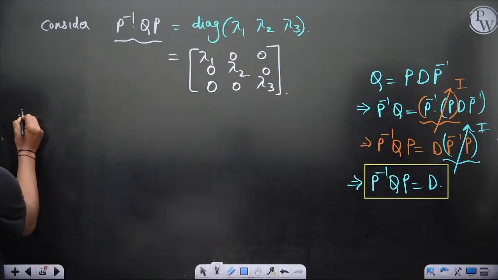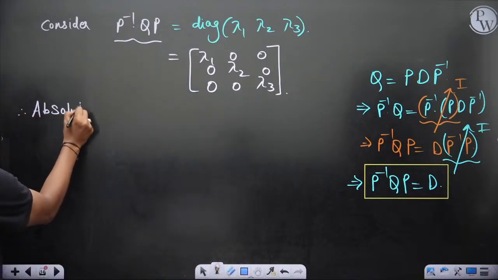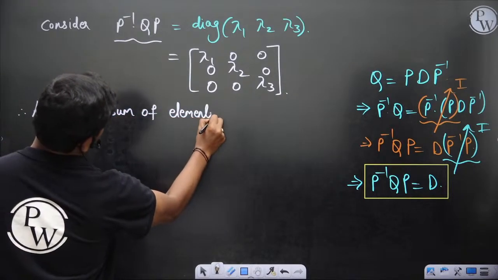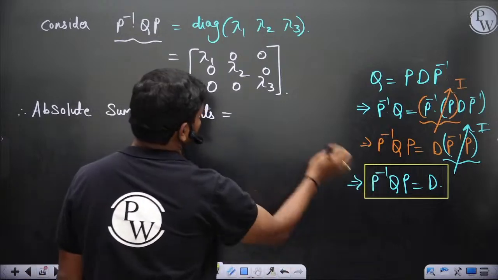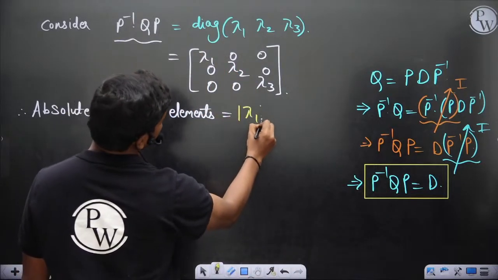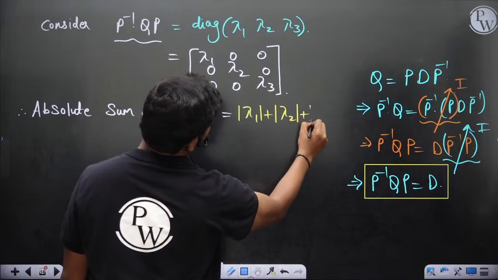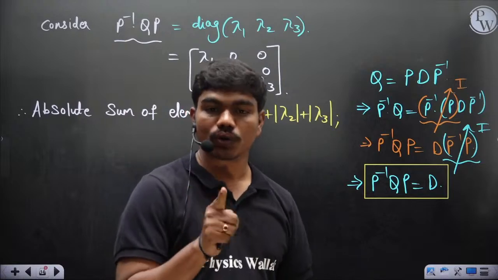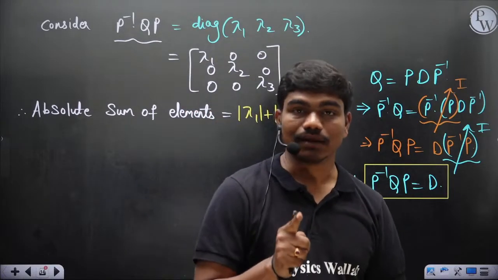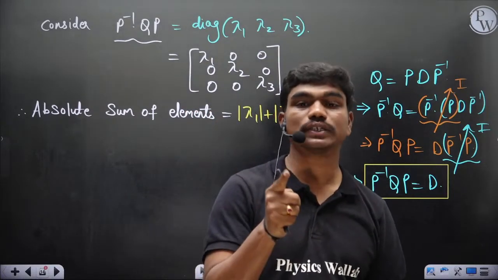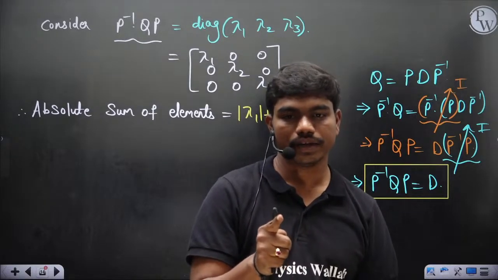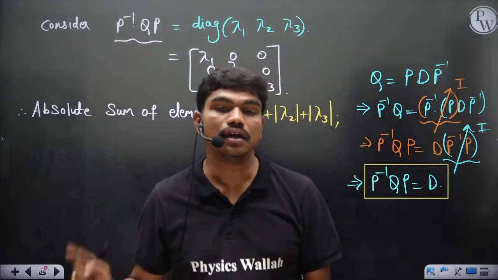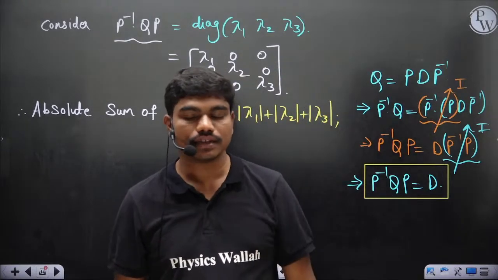So the absolute sum of elements is equal to, anyhow 6 elements are zeros, so you have mod lambda 1 plus mod lambda 2 plus mod lambda 3. That's all. So it is the sum of absolute eigenvalues. No, it's not the trace of Q. The sum of eigenvalues is the trace of Q, but some eigenvalues can be negative. Got it? Did you understand? Sum of eigenvalues is the trace. So people looking at this are happy to calculate the trace and add, but if an eigenvalue is negative, then this answer would be different.